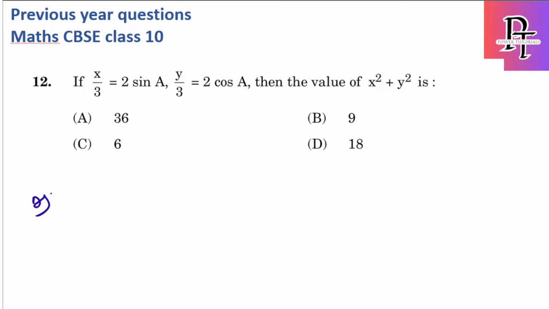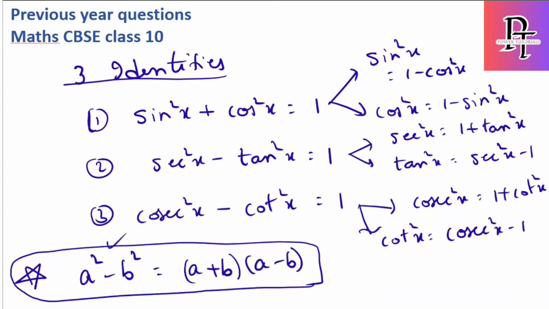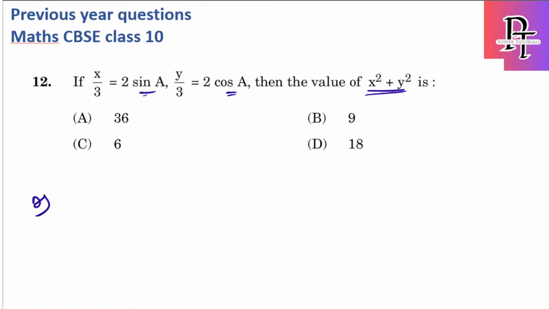Here we have x by 3 is equal to 2 sin a, y by 3 is equal to 2 cos a. They're asking x square plus y square. For this, you can see here we have sin a, we have cos a, and here we have squares. So wherever you have sin a, cos a, and squares, just go with the identities, and you have to use the first identity. So if I write sin a, now this becomes x by 6, whereas cos a will become y by 6. How I wrote it: I just moved 2 to the denominator, 3 into 2. So what is the identity we have?